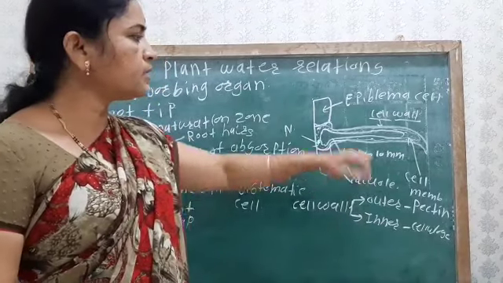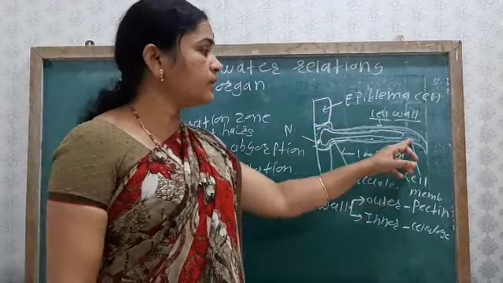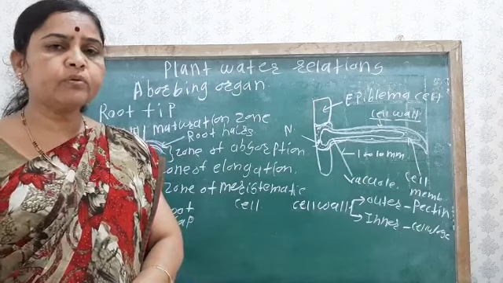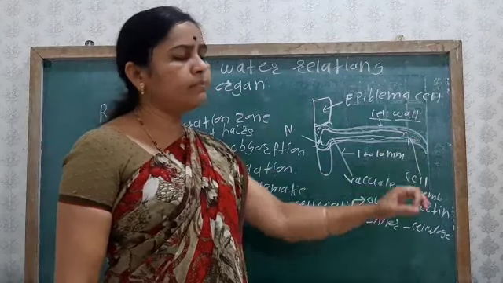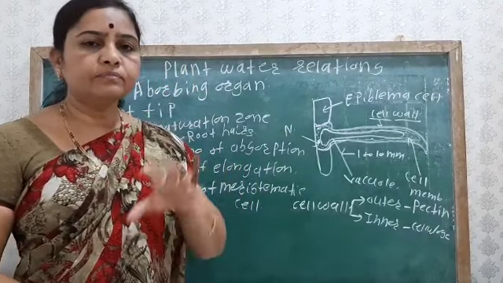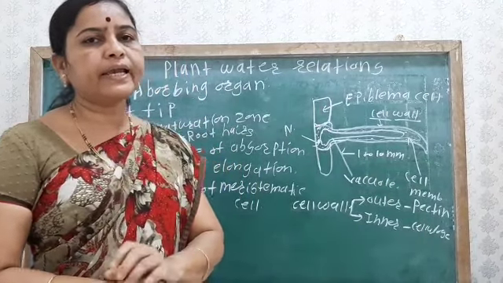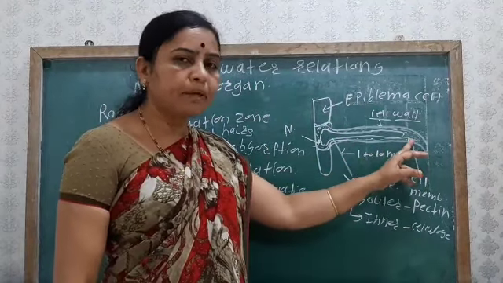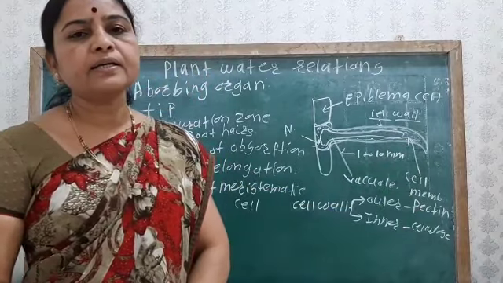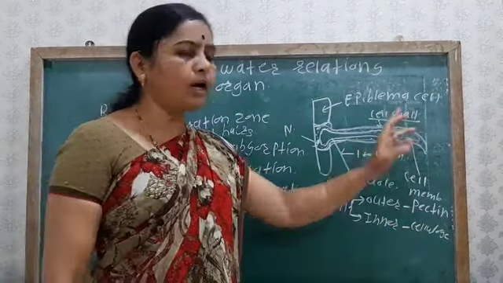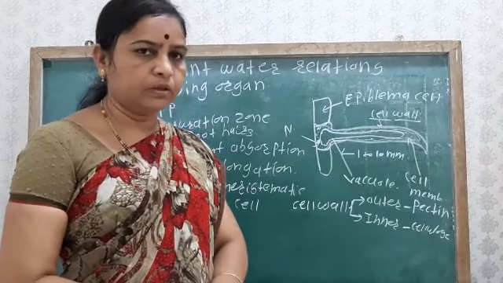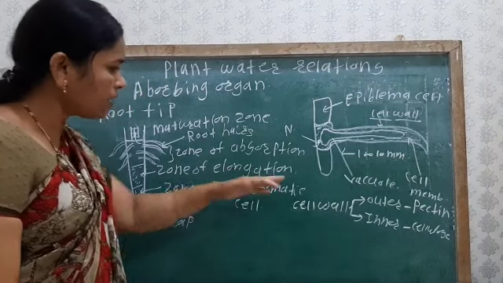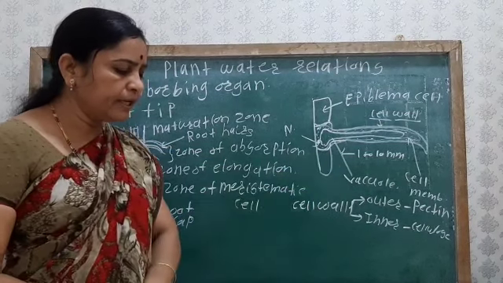Okay, so the cell wall is permeable, but the cell membrane is selectively permeable. Selectively permeable means that through the cell membrane, only selected solutes or solvents can pass. So the cell membrane is selectively permeable, while the cell wall is freely permeable. See above, that is the cell wall and the cell membrane.